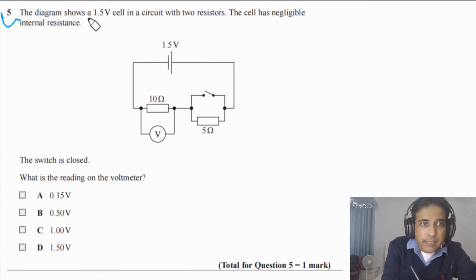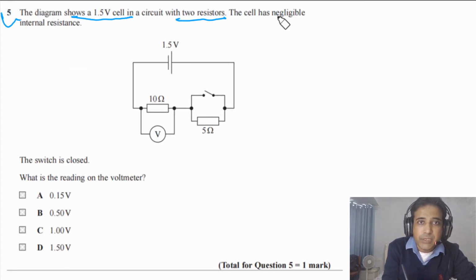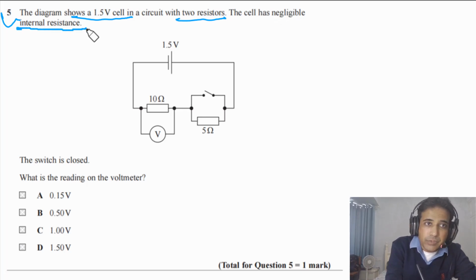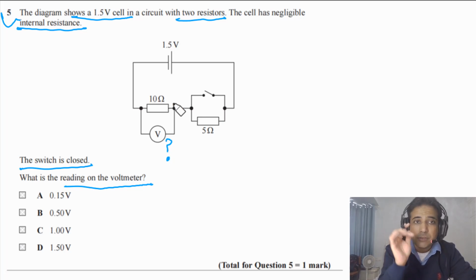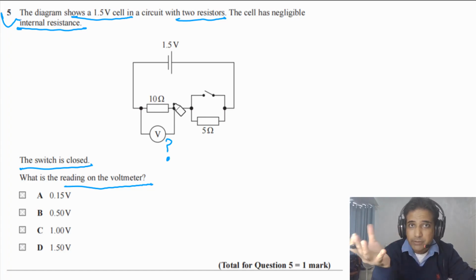Question 5 says the diagram shows a 1.5 volt cell in a circuit with 2 resistors. The cell has negligible internal resistance. The switch is closed. What is the reading on the voltmeter? In order to answer this question, we will discuss when the switch is open and when the switch is closed, so you can have better understanding. If I want to answer this question very quickly, you can answer.